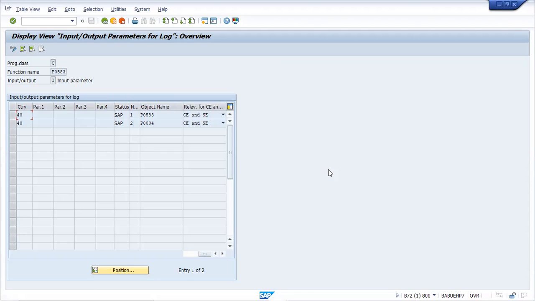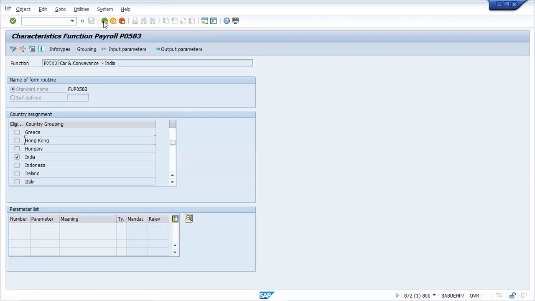So this function P0583 and function INCCO are both interlinked. The output of P0583 will be the input for the next function we are going to discuss, INCCO. Up to this point, is my explanation clear? Any question? It's clear, sir. Lakshmi, what about you? No, sir. It's clear. Okay. Now you go back again. Click that green button.